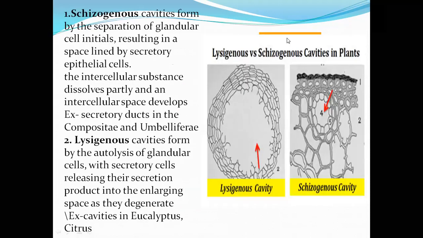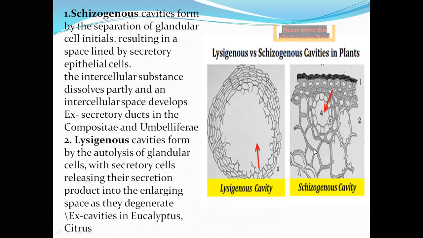Next, the most important one: we will see the difference between schizogenous and lysigenous cavities. These are the two cavities. First we will see the schizogenous cavity. Schizogenous cavities form by the separation of glandular cell initials, resulting in a space lined by secretory epithelial cells.